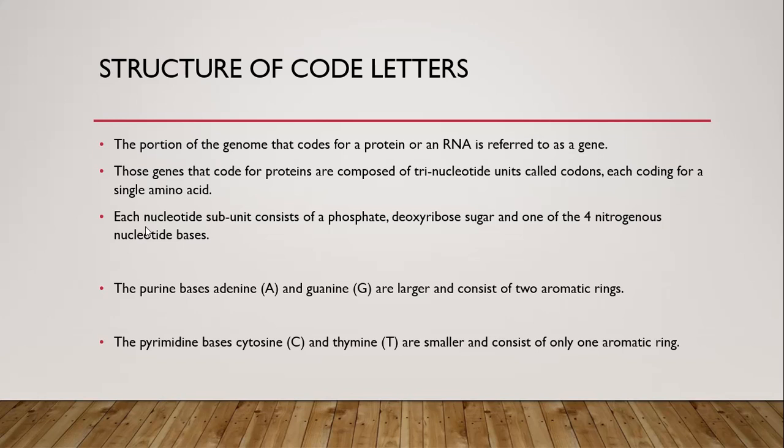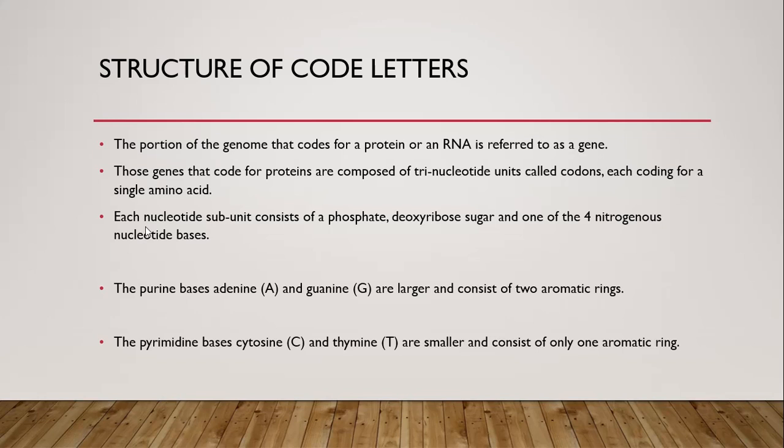So to understand the structure of the code, or the letters of the genetic code, we must understand the structure of these nitrogenous bases which constitute the code. There are four types of nitrogenous bases: adenine, guanine, cytosine, and thymine.